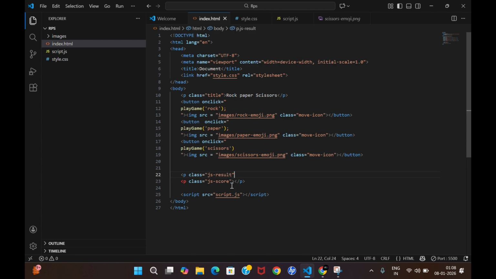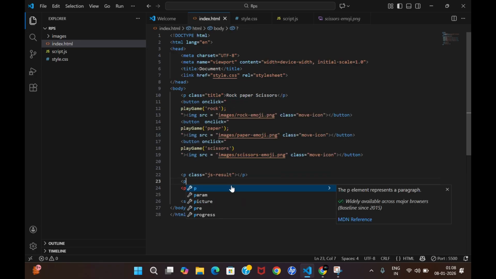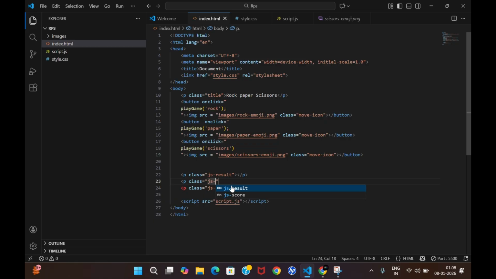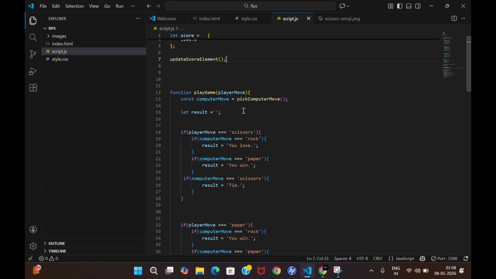Yep. And at the end, what means the same thing what we have discussed till now. And similarly another paragraph tag with a class, say JS moves, right? What moves you have done over here, that is the main thing. So you have declared the two main parts of it: one is moves and another is the result part.